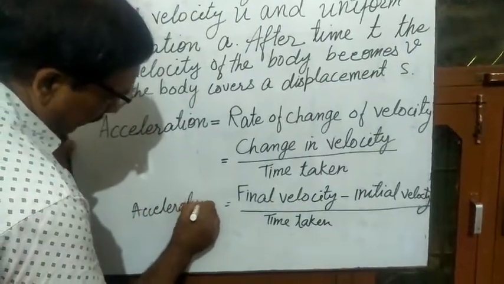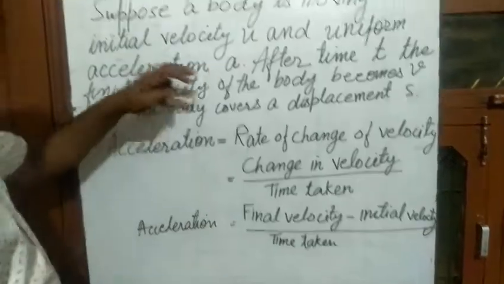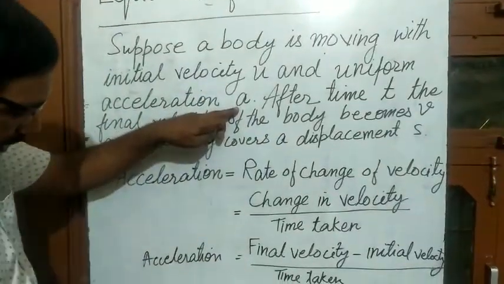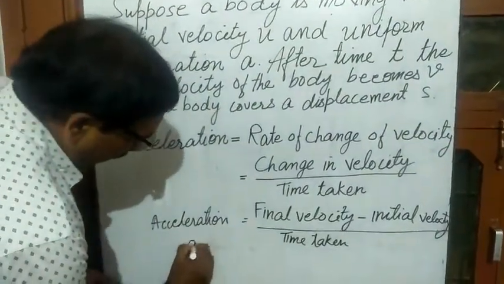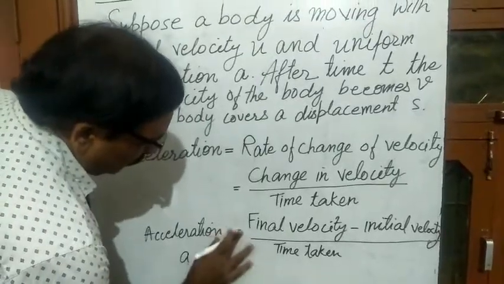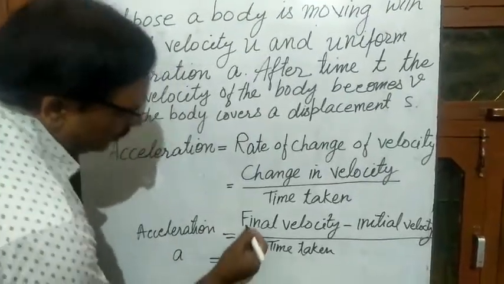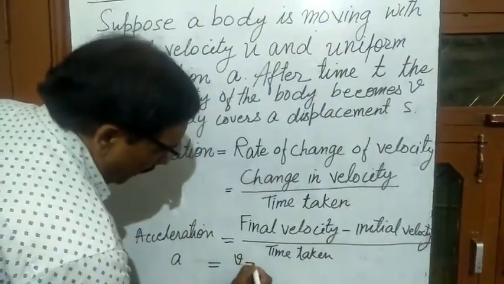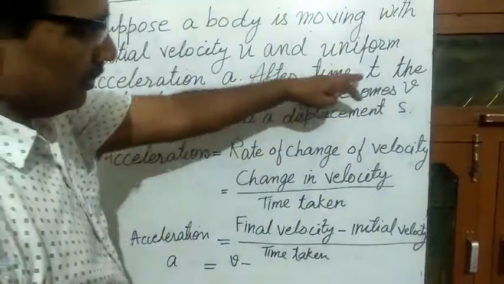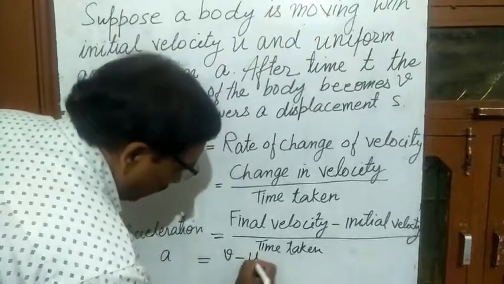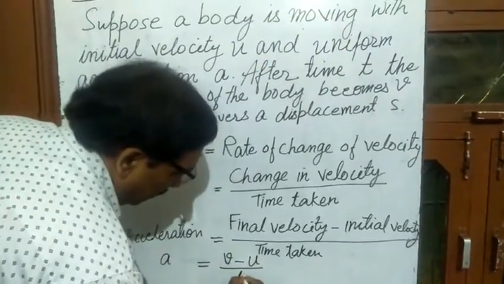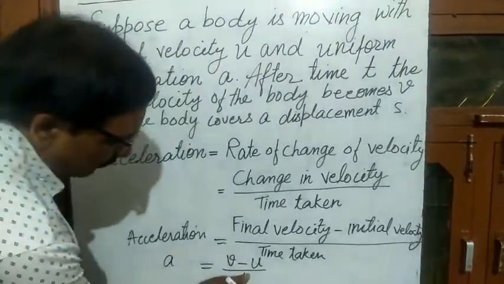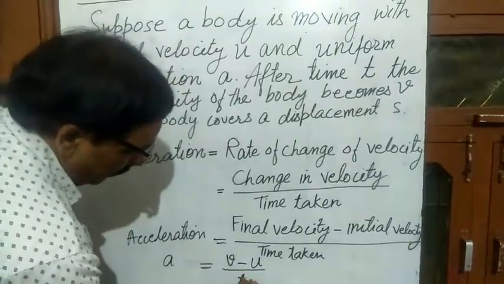We are calculating acceleration. So acceleration is denoted by a. a is equal to, what is final velocity? Final velocity is v. v minus initial velocity u upon time t. Clear? This is t.